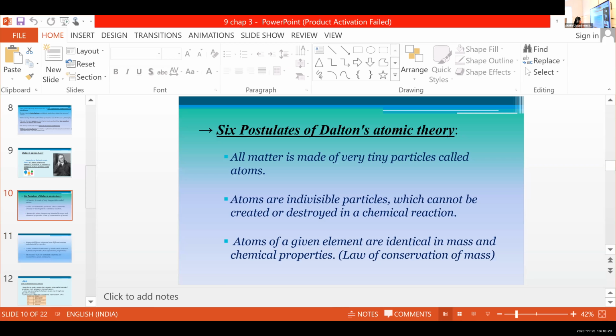Please read all these points, all 6 postulates. All matter is made of very tiny particles called atoms. Atoms are indivisible particles which cannot be created or destroyed in a chemical reaction. Atoms of a given element are identical in mass and chemical properties.